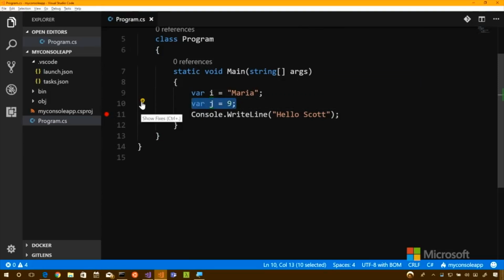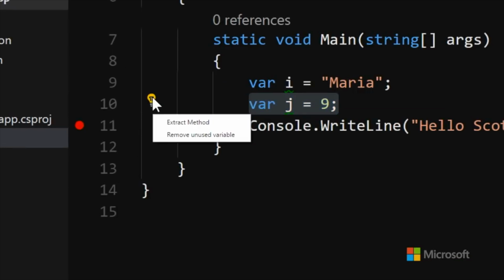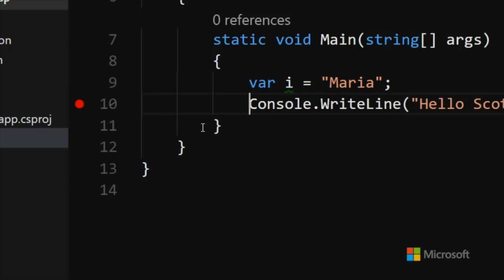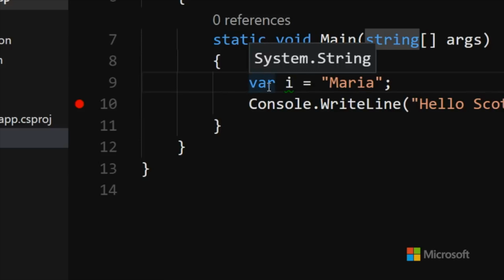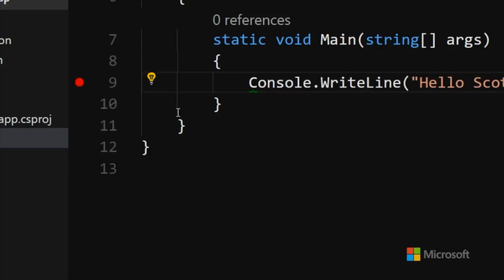What is this here? What is that called? The light bulb. So I could go and say, I want to extract that method or remove that variable. So you can do little refactorings. It's saying, well, really this is used for nothing. There's no reason for that line to be there. And I can click on this and it'll fix it. And in this case, it'll fix it by removing you entirely.